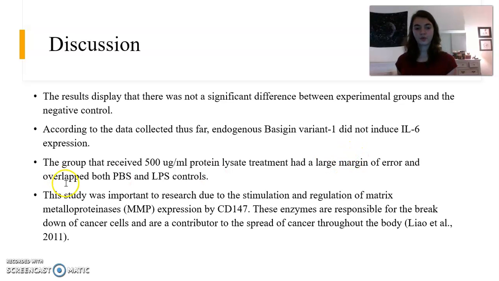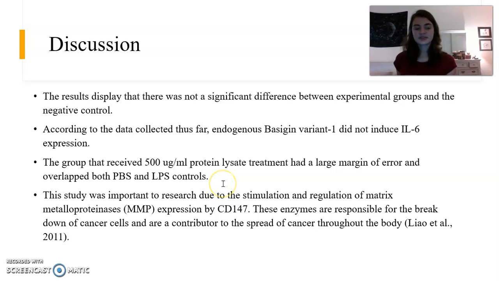As mentioned before, the group that received the 500 micrograms per milliliter protein lysate treatment had a large margin of error and overlapped both controls. And this could indicate that more trials would be needed to produce a smaller standard deviation and determine if Basigin variant 1 had an impact on IL-6 secretion.